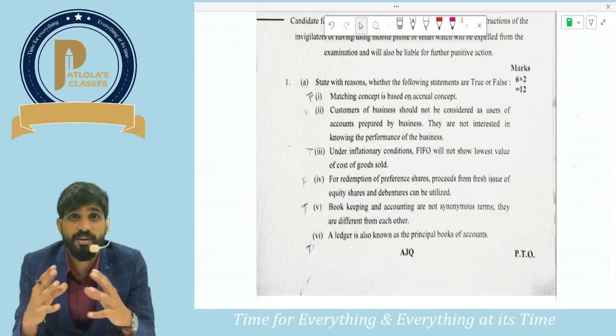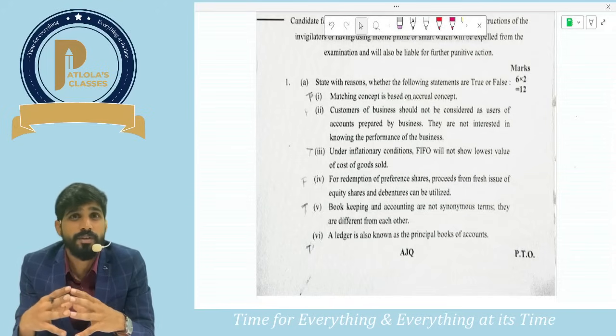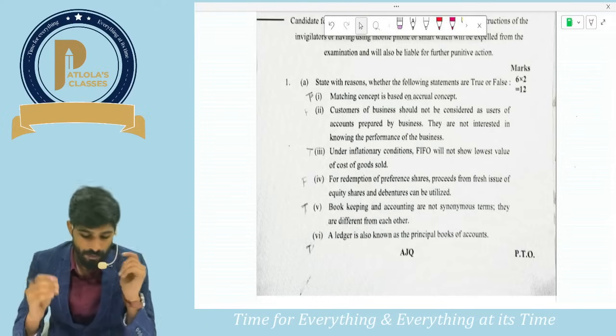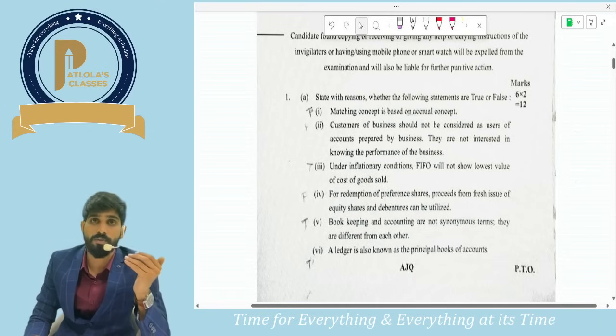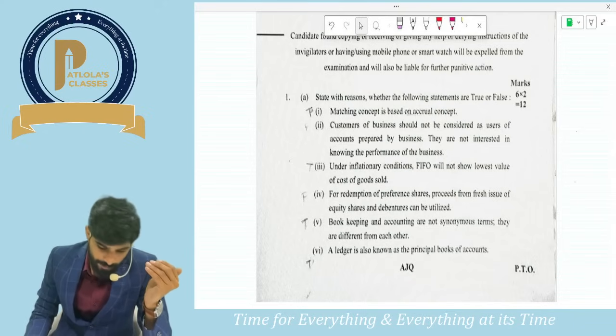Hope you have written your accounts paper well and started your preparations for law. So in this video, I have come up with a review and my opinion on today's paper, which is accounts. Like every time, we have the first question from true or false, which is for 12 marks. So let us see the answers for true or false quickly.